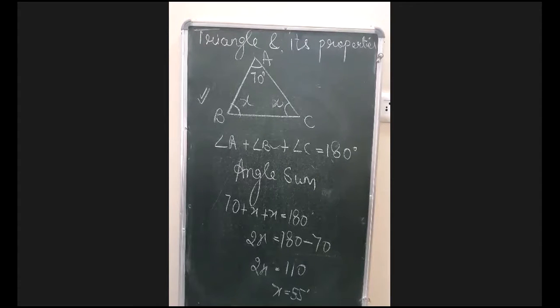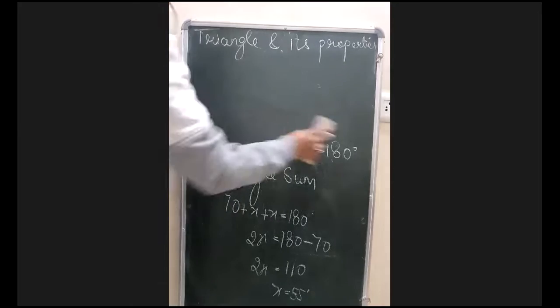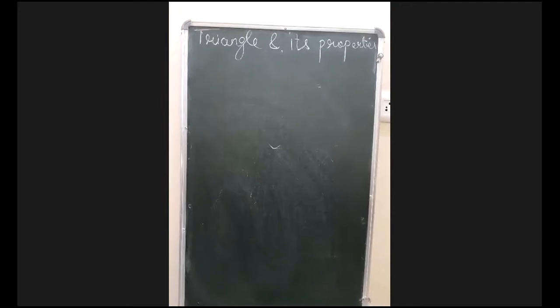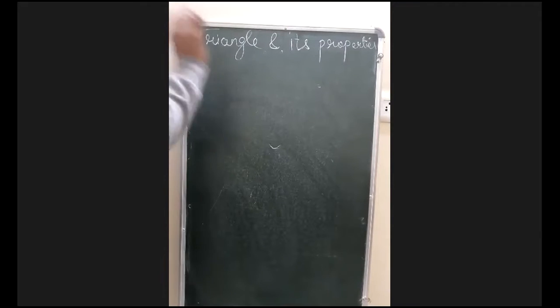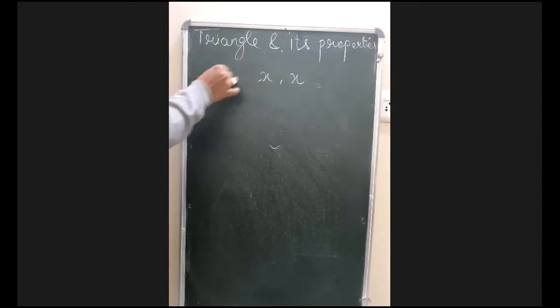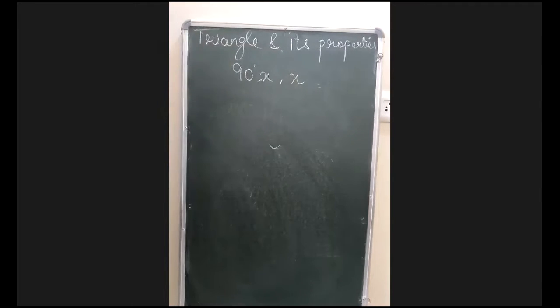Okay, Ananya, Z. I have told you that there is an isosceles right angle triangle. What will be the measure of each angle in this? ठीक है, आपको पता है isosceles है मतलब दो एंगल इक्वल हो गए. ठीक है, it is right angled also. तो right angle मतलब एक तो 90 हो गया. ठीक है, right angle दो तो हो नहीं सकते तो हम 90 तो लेंगे नहीं. So it means 90 will be one and two angles will be each, so that will be x.